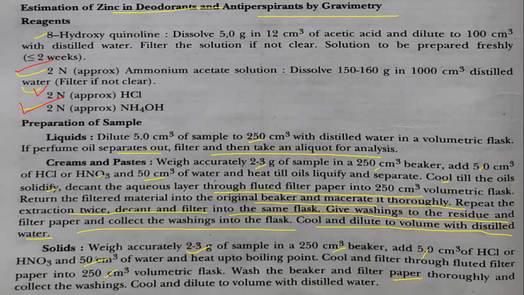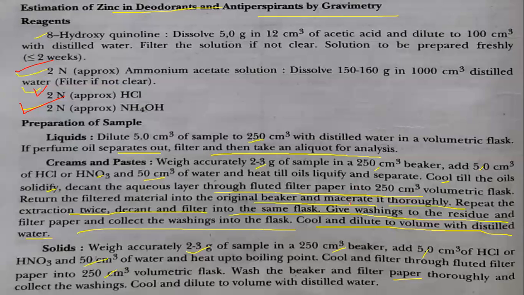Creams and pastes: weigh accurately 2 to 3 gram of sample in a 250 ml beaker. Add 5 ml of HCl or HNO3 and 50 ml of water. Heat this till the oil liquefies and separates out. Cool till the oil solidifies and decant the aqueous layer through a fluted filter paper into a 250 ml volumetric flask. Return the filtered material into the original beaker and macerate it thoroughly. Then repeat the extraction twice.